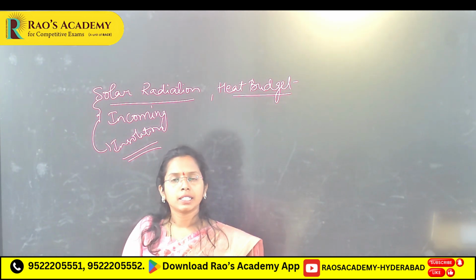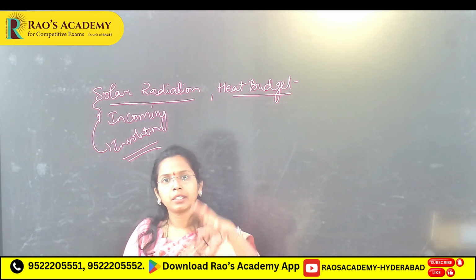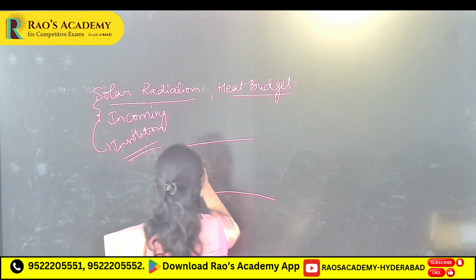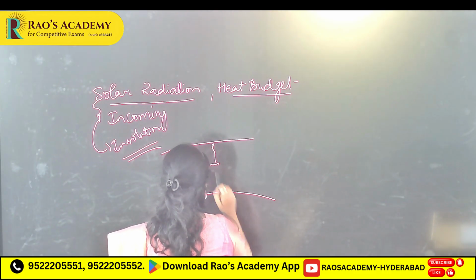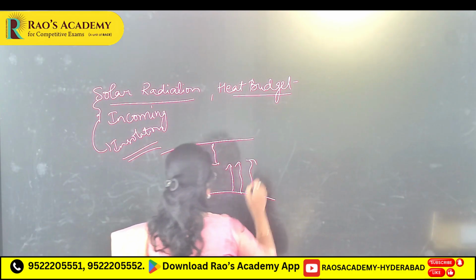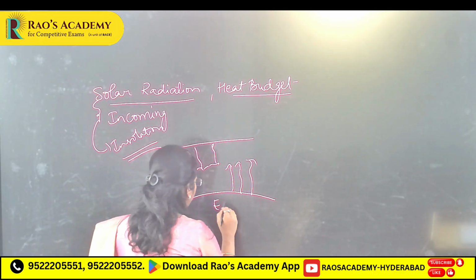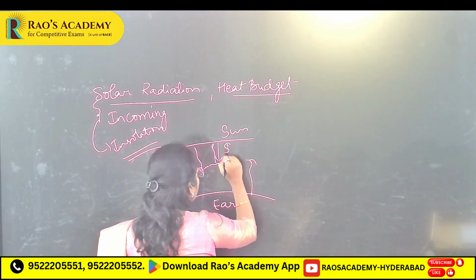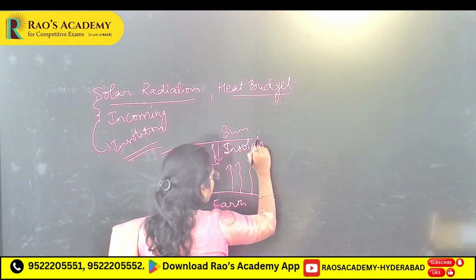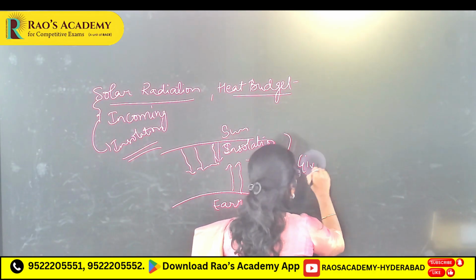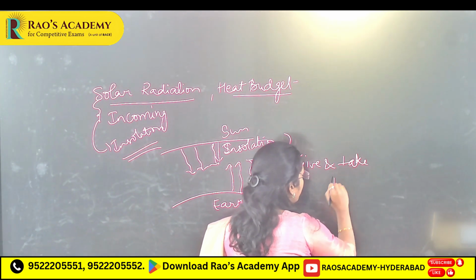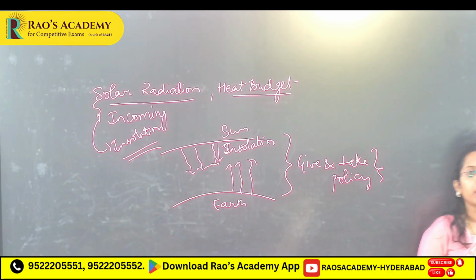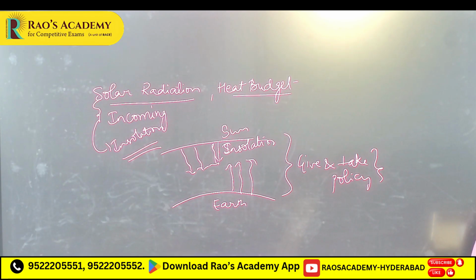So the sun emits radiation, and even the earth also emits radiation. This incoming radiation is known as insolation. Here sun and earth follow a give and take policy, and after giving and taking they maintain a budget, they maintain an equilibrium.